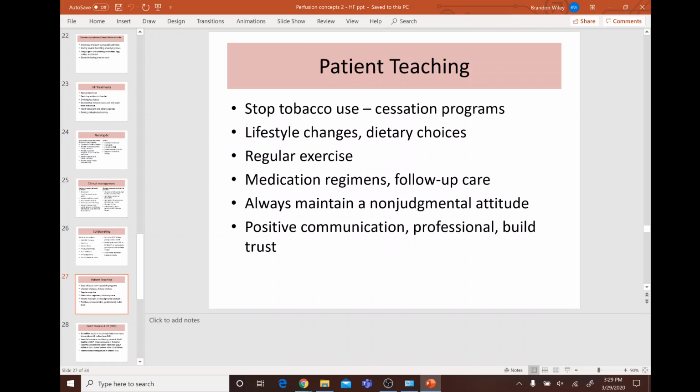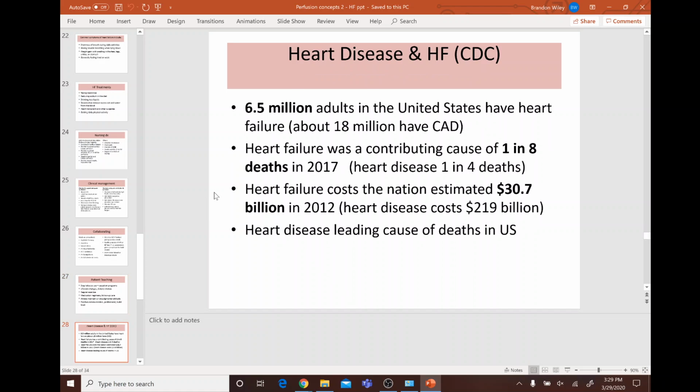So what do you think we'll teach the patient when it comes to heart failure, how to make sure it doesn't ever happen again and to minimize things? Obviously stop smoking, change their lifestyle, get exercise, medication, stuff like that.